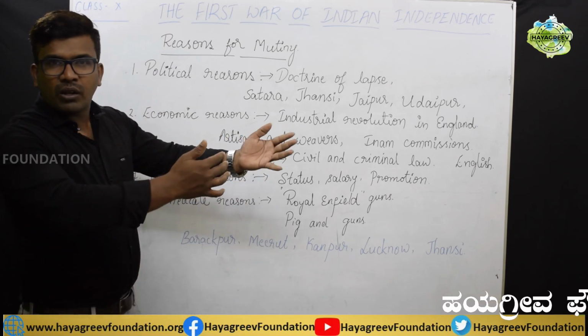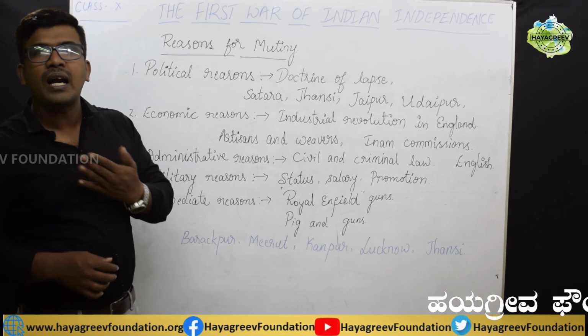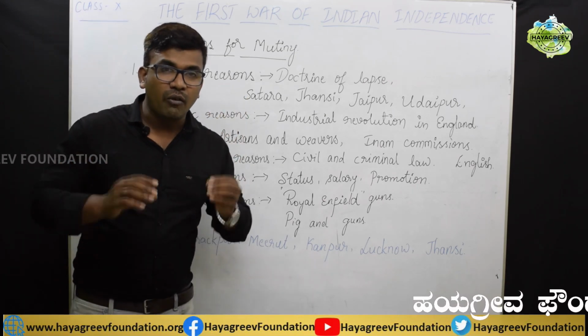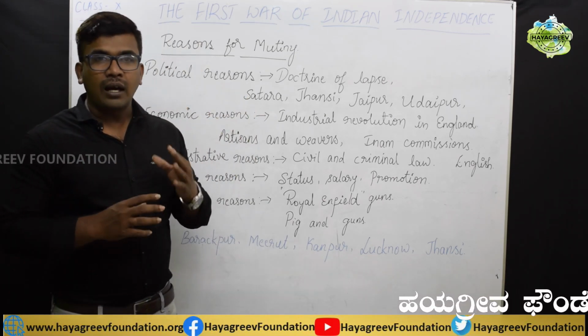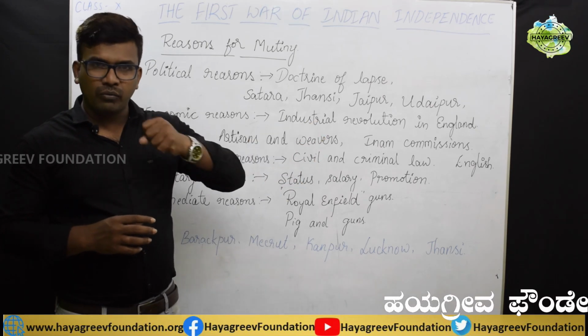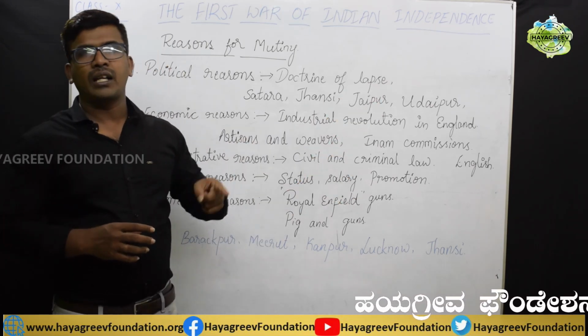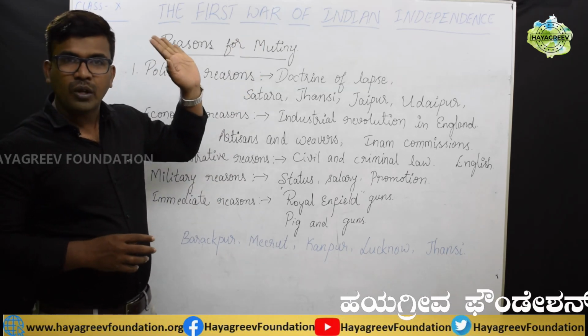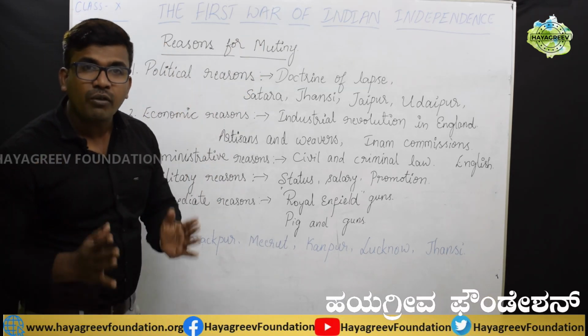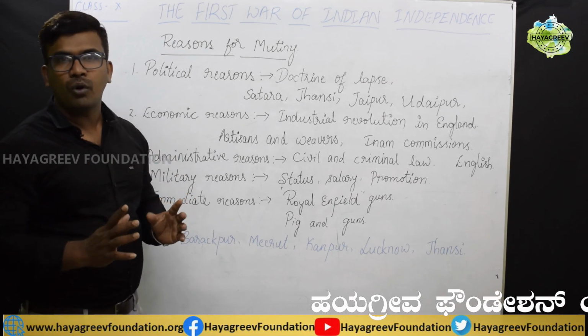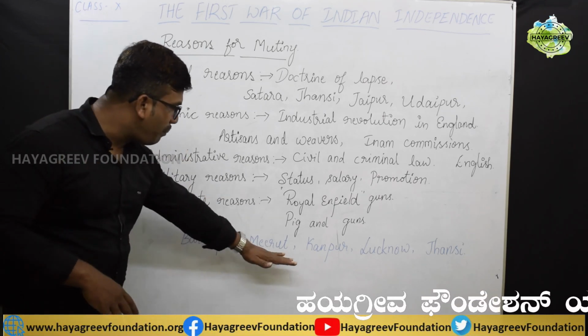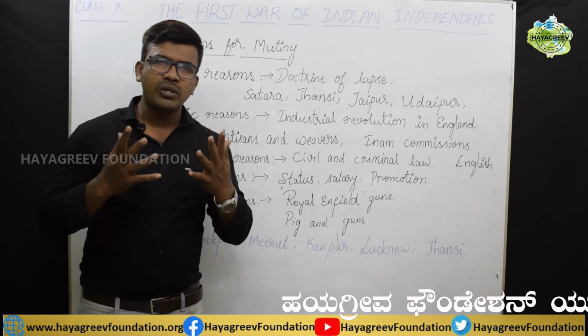Whatever weapons they got, they took them and started to kill the Europeans, the white people. They also released the Indians who had been imprisoned, and they marched towards Delhi. So like this, at the place of Barrackpore, the first revolt broke out. And then at the place of Meerut, the same thing happened.